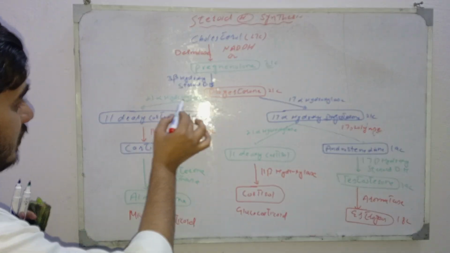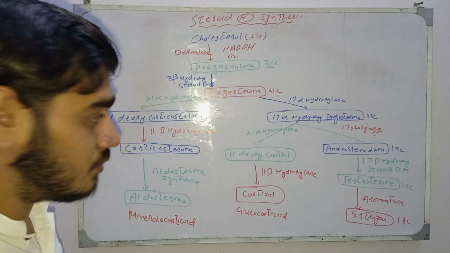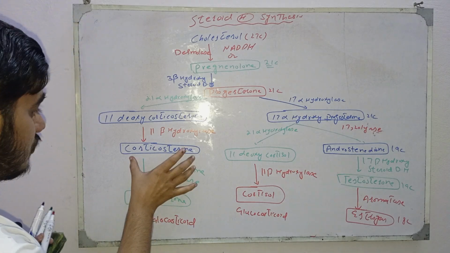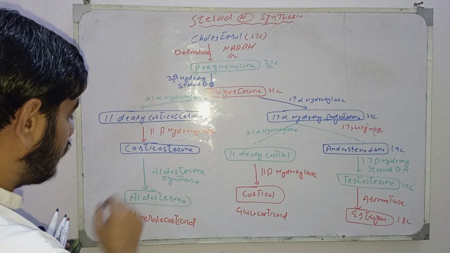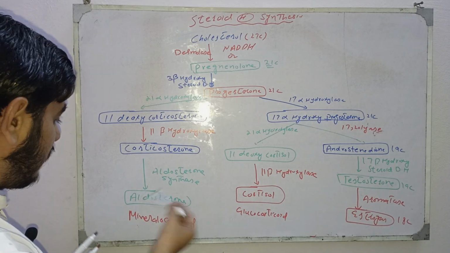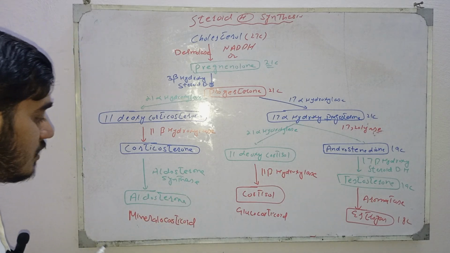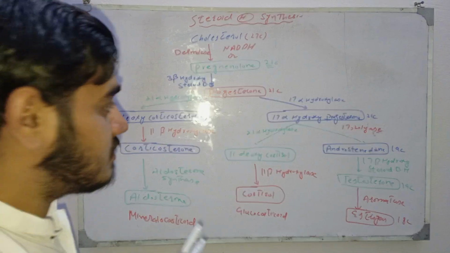By action of 21 alpha hydroxylase, it converts into 11 deoxycorticosterone, and by action of 11 beta hydroxylase enzyme, it converts into corticosterone. In the next reaction, by action of aldosterone synthase enzyme, it converts into aldosterone, which is a mineralocorticoid. That's how aldosterone synthesis takes place.